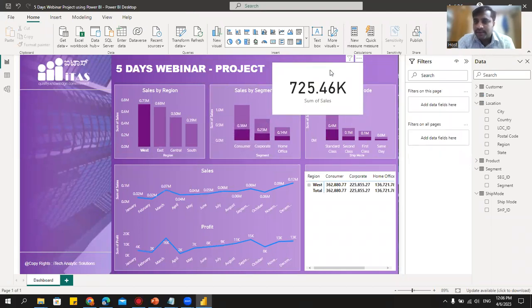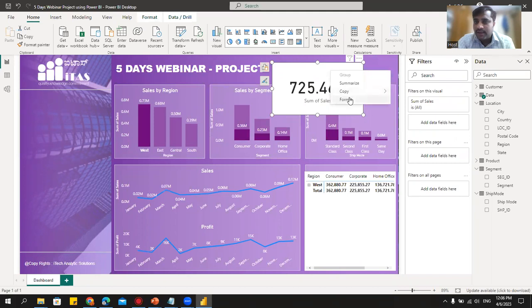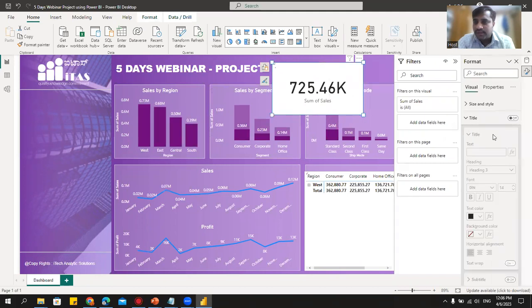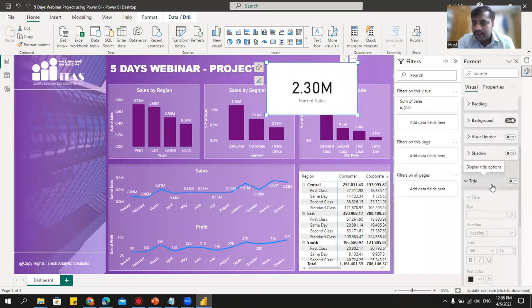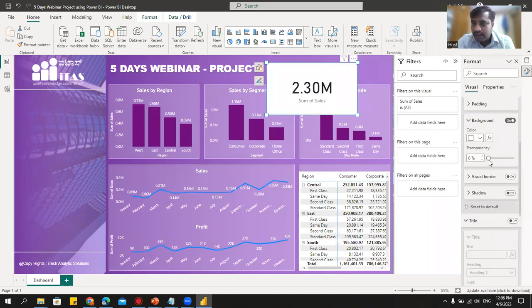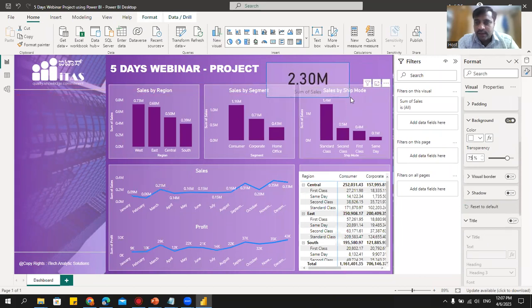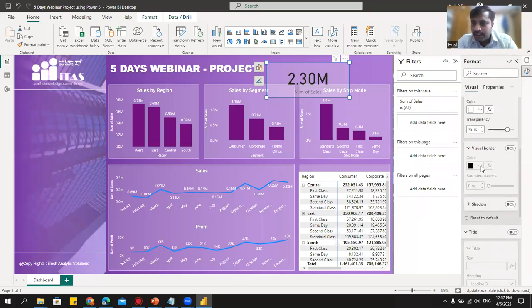Let me format this. Select this, right click and say format. I'll try to reduce the font size. Here it's too big actually. I will go here and remove the background, or let the background be there. We'll try to make it transparent, 75%. Like what we had in this layout, same thing we'll do here. I'll tell you some more interesting things here. Then we have the border. Let's give the border white color. Same thing like what we have done for other visualization.